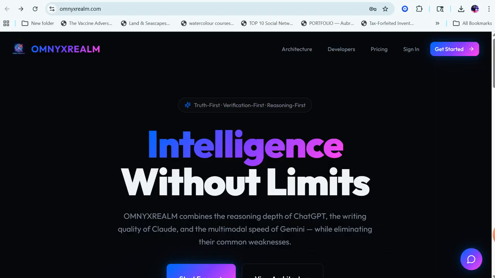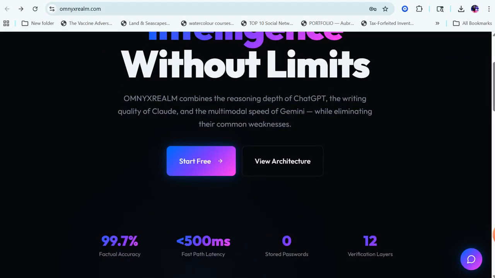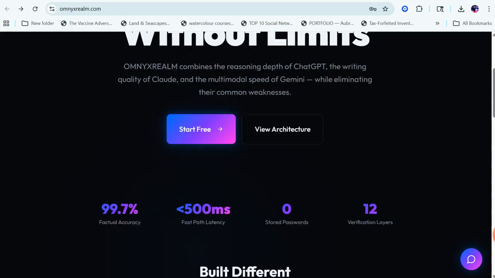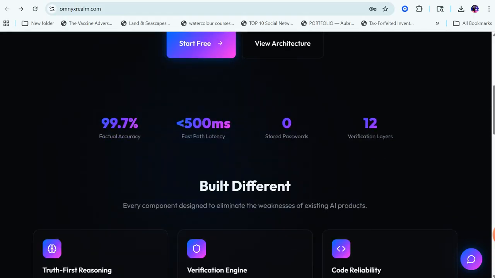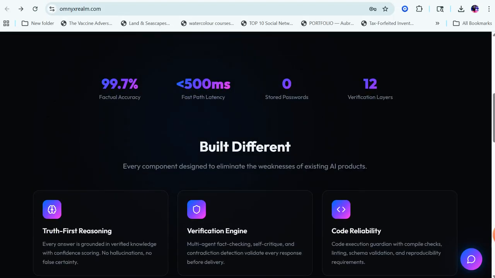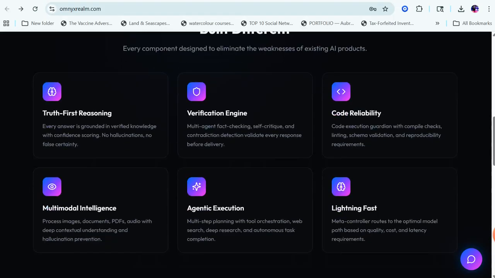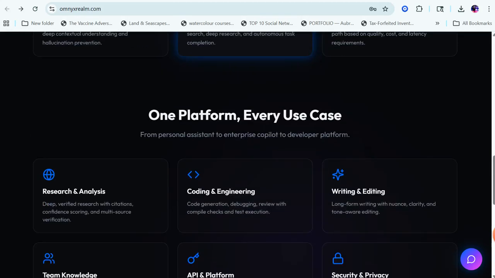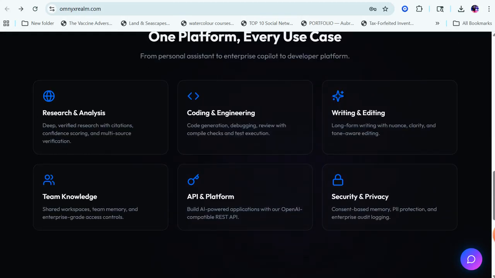So OMNYXREALM gives you intelligence without limits. It combines the reasoning depth of ChatGPT, the writing quality of Claude, and the multimodal speed of Gemini while eliminating their common weaknesses. Do you hear that? 99.7 factual accuracy, fast path latency, stored passwords, none, verification layers 12. Look what it says. Truth-first reasoning, verification engine, code reliability, multimodal intelligence, agentic execution, lightning fast, research and analysis. You can do that.